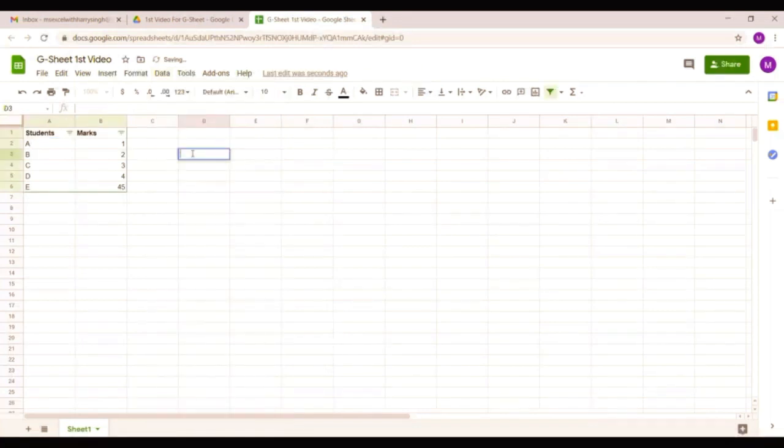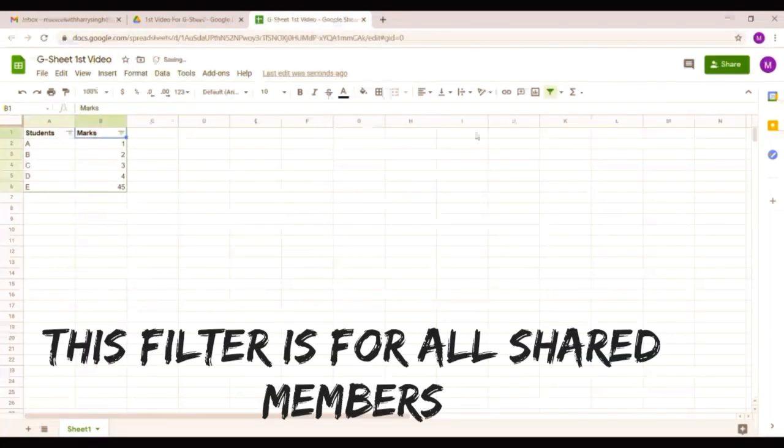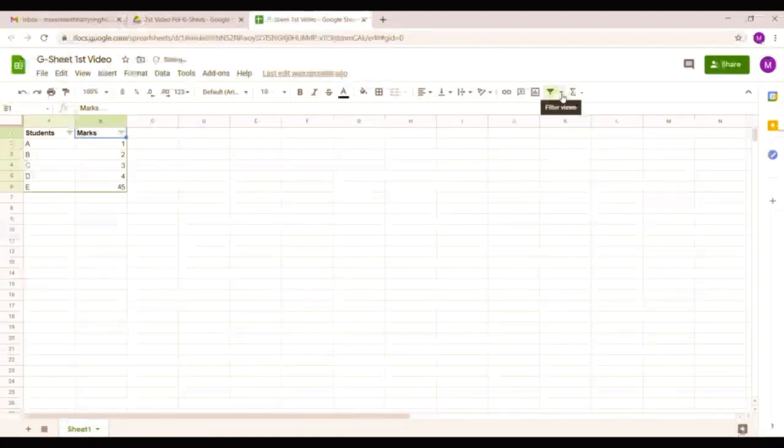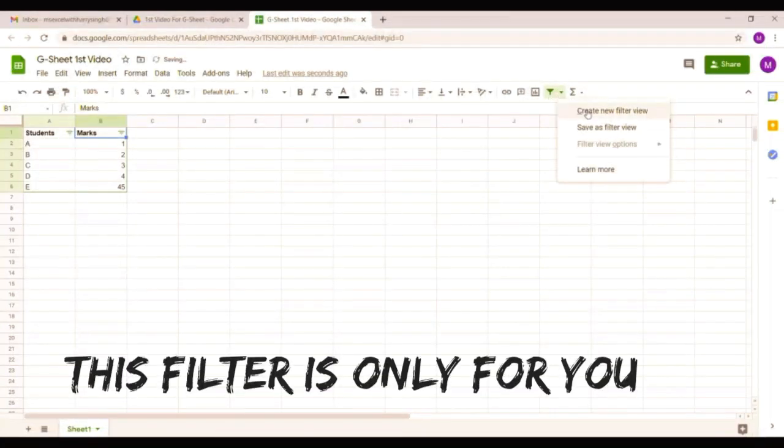This is a simple thing which we are doing in Excel, but there's another option. Suppose you have a team of 4 members and all of them are using this sheet. It is difficult for other users when I'm using the filter option. So there's a very good option which is available over here. If you can see, the turn off filter option is available.